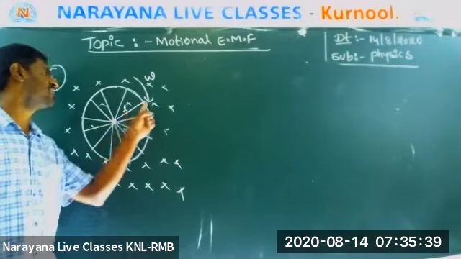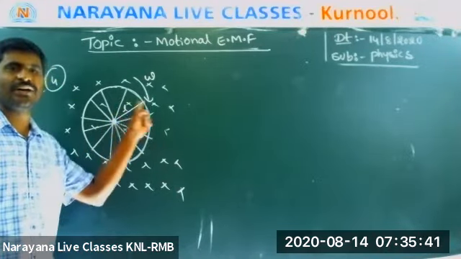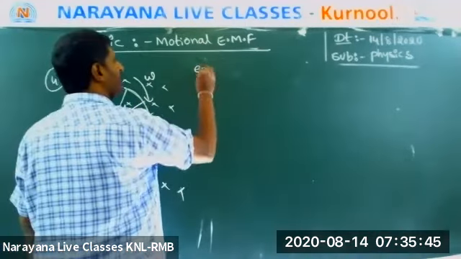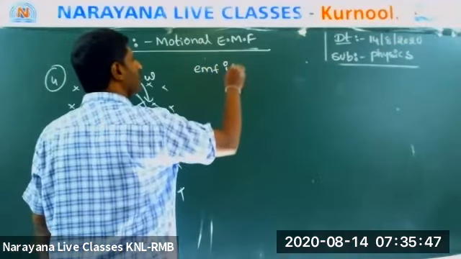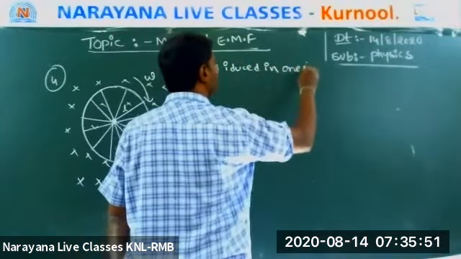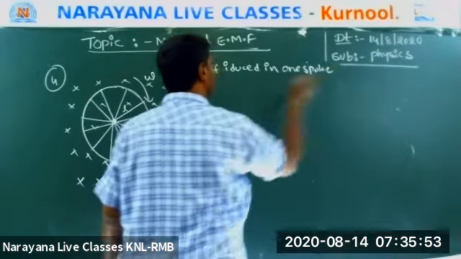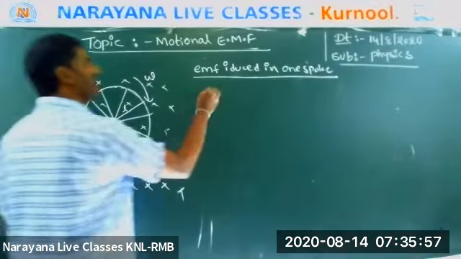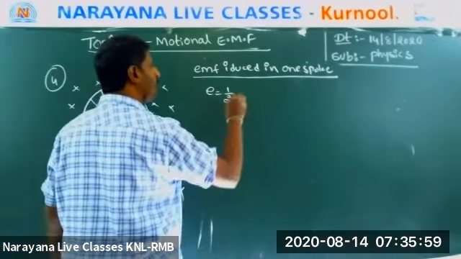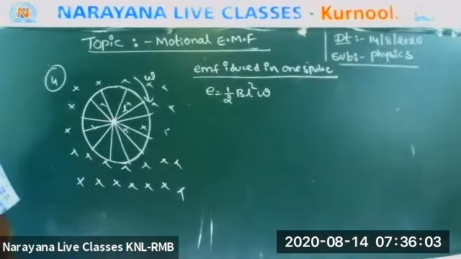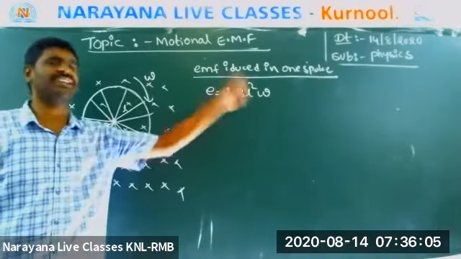Listen. What is the length of the spoke? L. Now my question is, what is the EMF induced in one spoke? Can anyone find it? What is the answer? E is equal to half B L square omega.